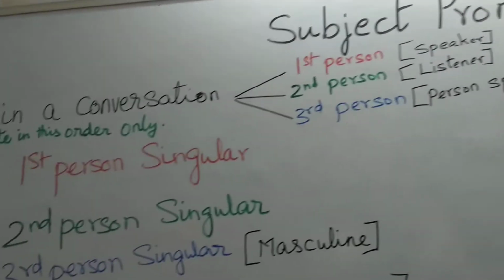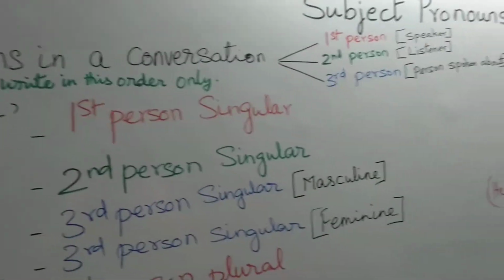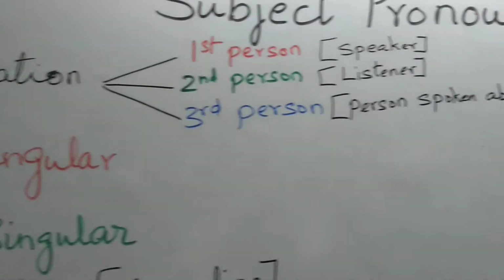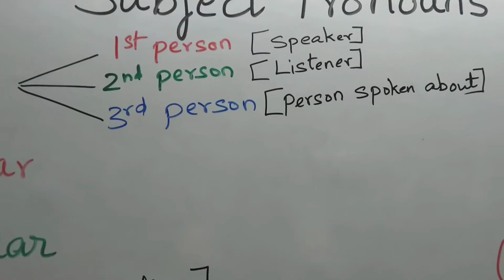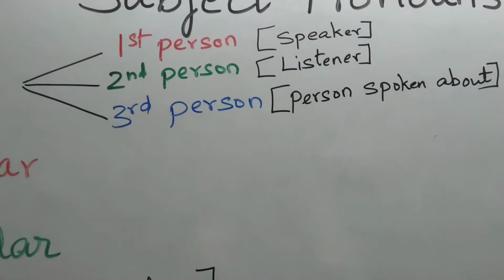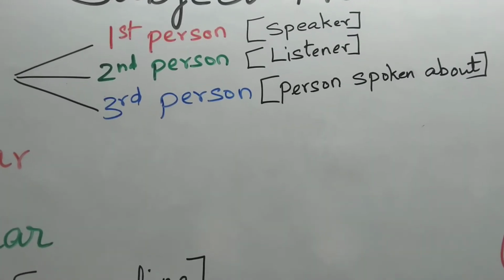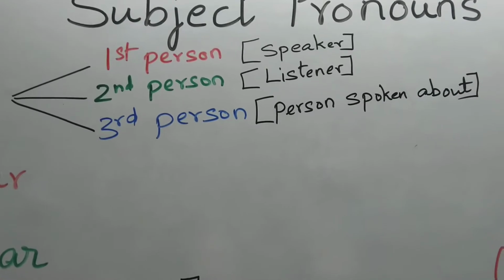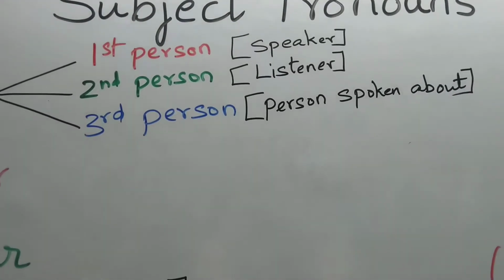Now, how many persons are there in a conversation? There are three persons in a conversation: the first person, the second person, and the third person. So who is the first person? The first person is always the speaker, the one who speaks. The second person is always the person who listens. And the third person is always the person or the object or the subject which is spoken about.